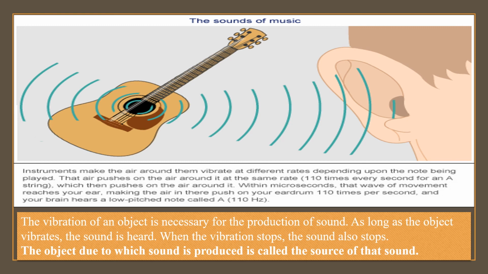So that vibration is very important to produce sound. अगर vibrate होगा तो ही sound produce होगा. अगर उसे हम हाथ नहीं लगाएंगे, there will be no vibration, then there will be no sound. As long as the object vibrates, और जब तक वह vibrate करता रहेगा, the sound is heard. When the vibration stops, the sound also stops. The object due to which sound is produced is called the source of that sound.